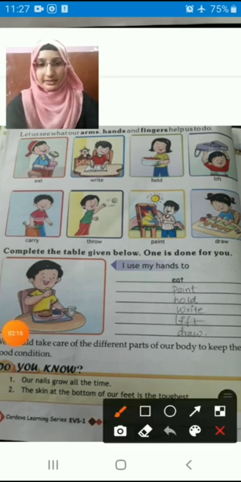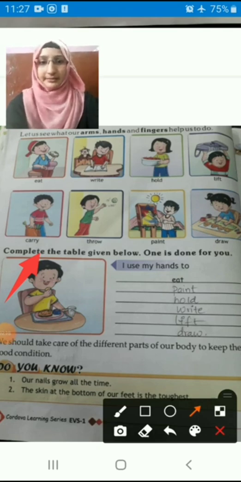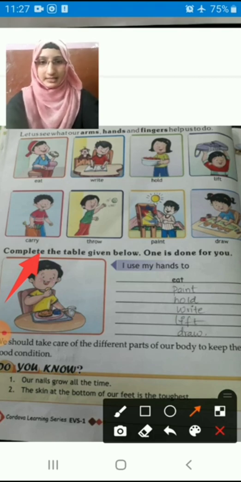Now come to this bit. See this bit, children. Complete the table given below. One is done for you. In our last class I asked you to complete this table, right children? Last class में आपको ये table complete करने के लिए बताया गया था. क्या आप सब ने complete किया? I hope you all have completed. If you did not complete it, now you can complete this table, okay?